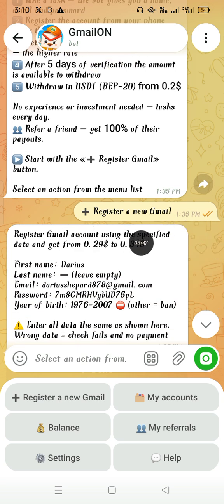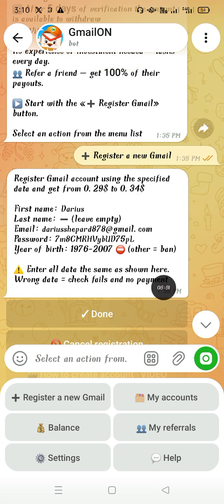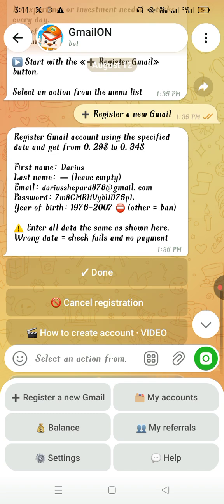So I clicked on register a new Gmail, right? After that, they respond like, register a Gmail account using the specified data and get from 0.29 cents to 34 cents. So you have to follow the instructions as given. These people give you the name, the password and the email address that you need to use, okay? So that is exactly what you're supposed to use.